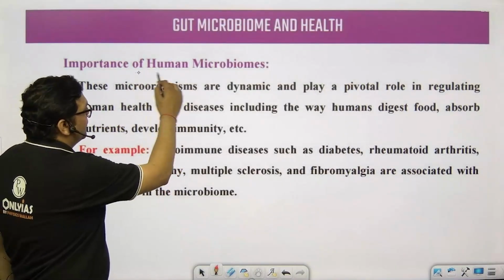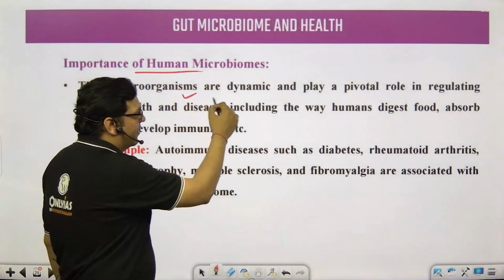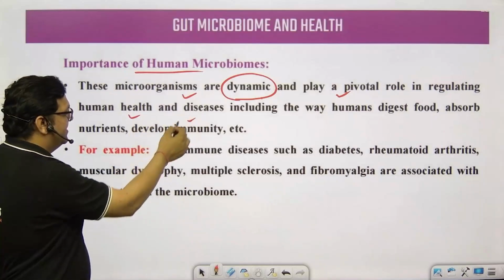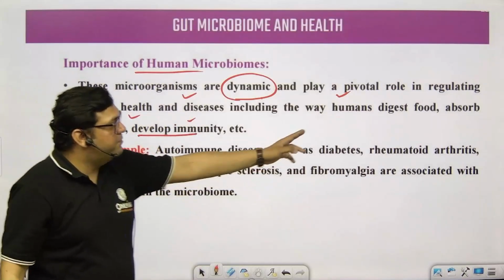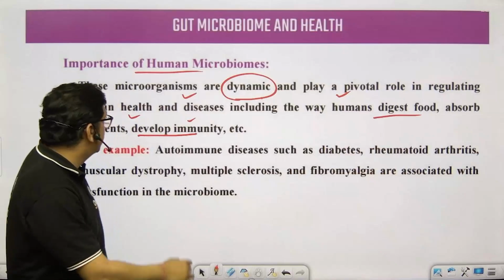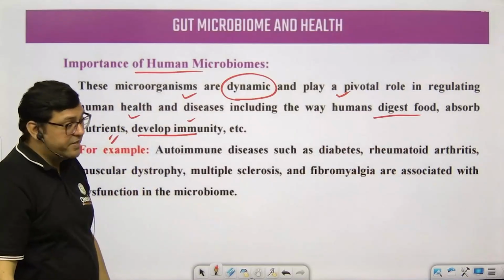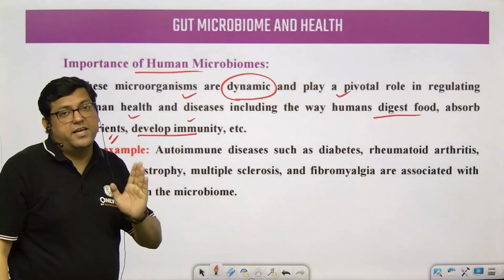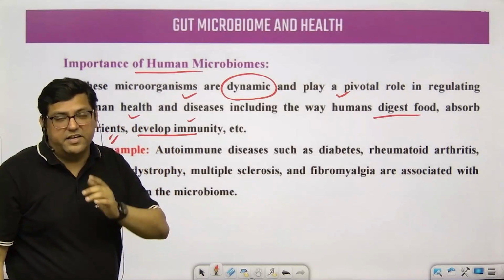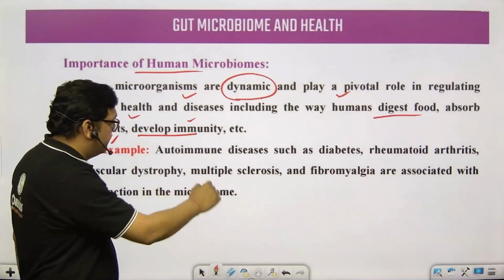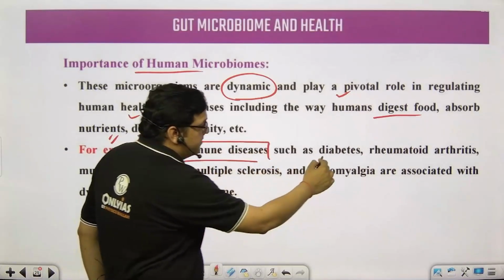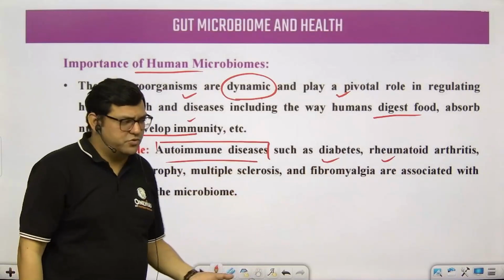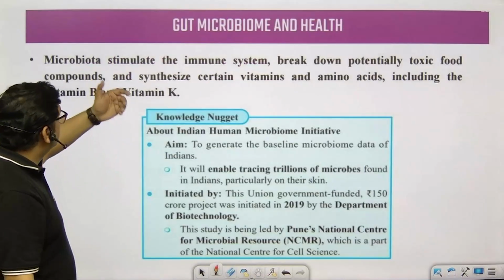The importance of the human microbiome is that the microorganisms are dynamic. They play a very important role in our health and diseases. They develop immunity. They help us to digest food. They even help us to absorb nutrients. And many diseases are related to gut bacteria or microorganisms. Many autoimmune diseases such as diabetes, rheumatoid arthritis, muscular dystrophy and such things are associated, right?